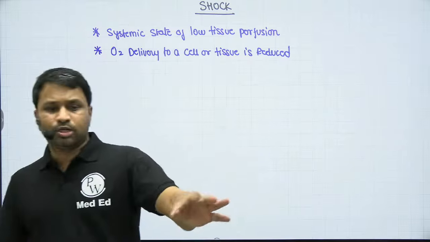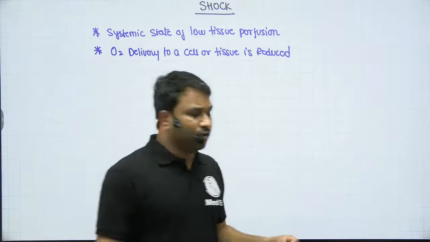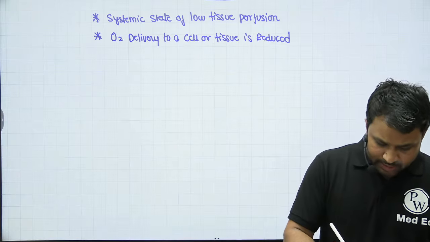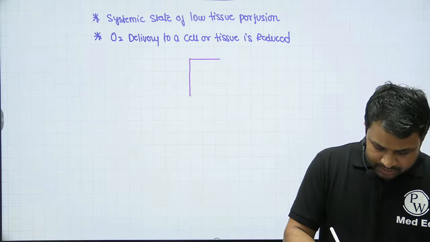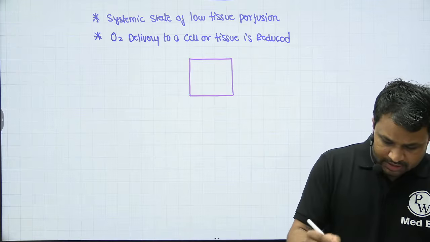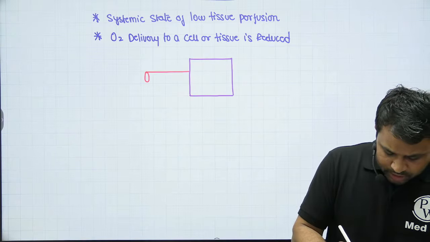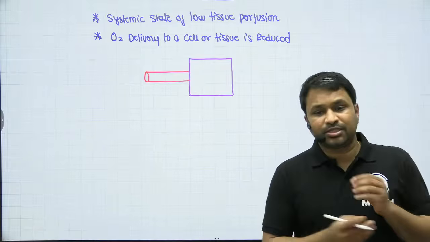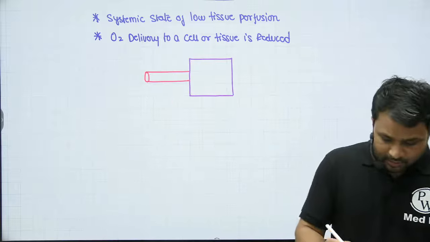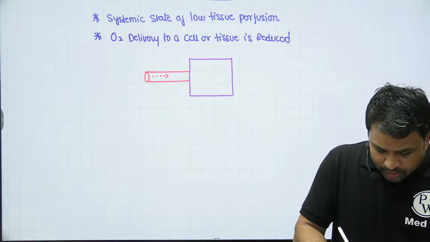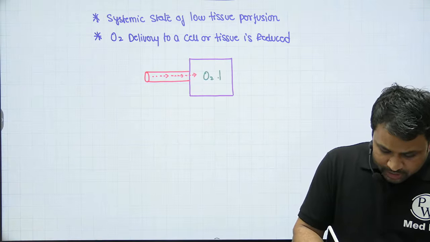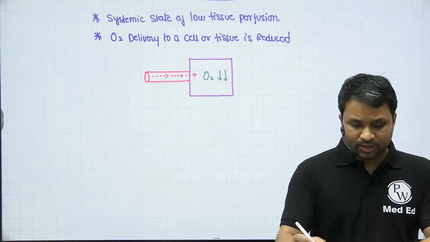What is happening in shock? Oxygen delivery to the cell, or to a particular tissue, is getting reduced. Take this as the representation of the tissue, and let's say this is the vessel that supplies blood to this block of tissue. Once the circulating blood reduces because of volume loss, the blood going into the tissue reduces, so the oxygen delivery to the cell is reduced. Whenever that happens, what is going to happen?